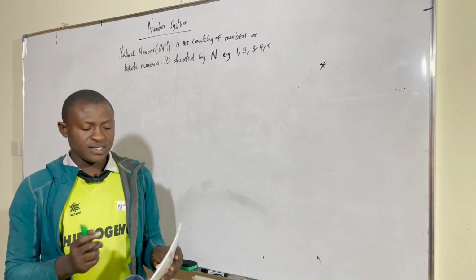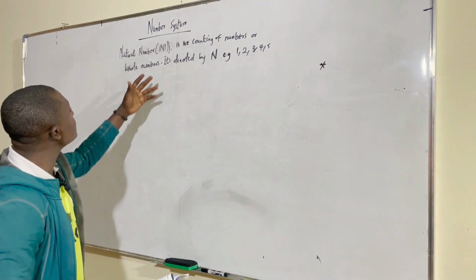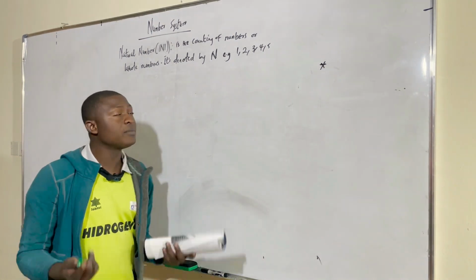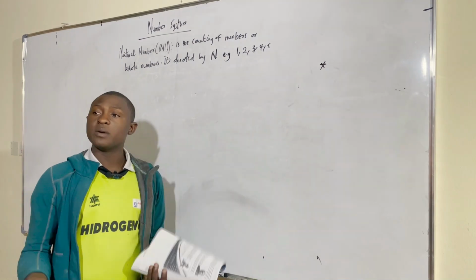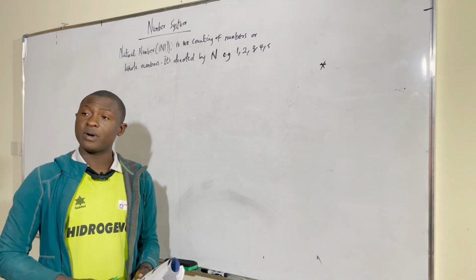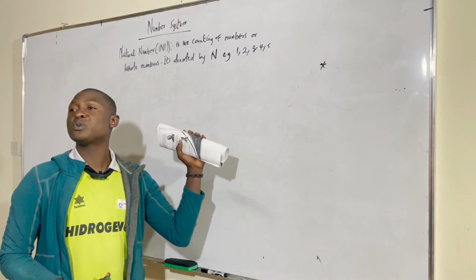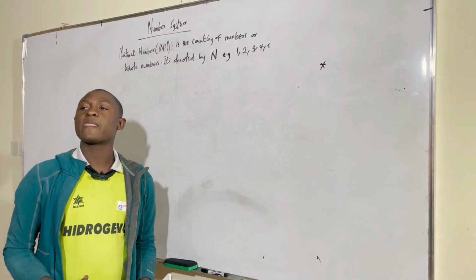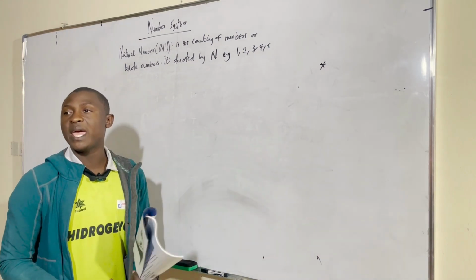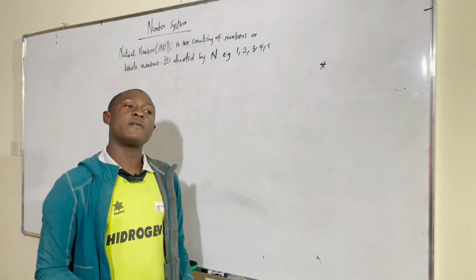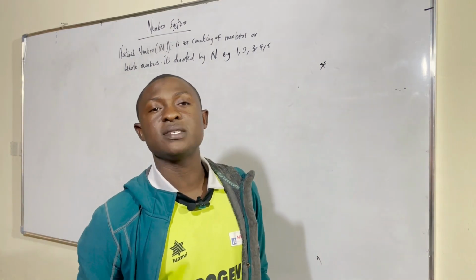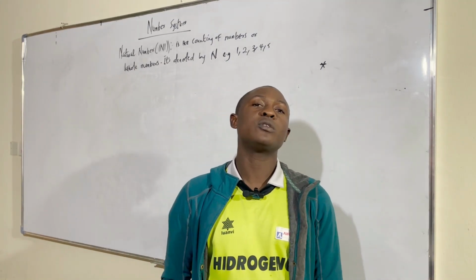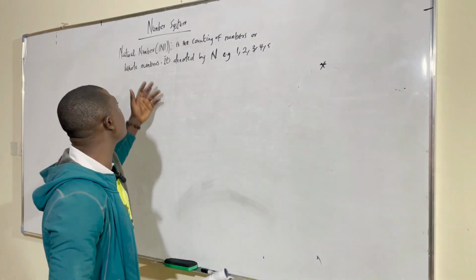So it has some properties that we need to talk about. It can be in form of prime numbers. Let me explain that too. This natural number can be a prime number, it can be an even number, it can be an odd number as well. When I say prime number, what does that mean? Do you remember? When we were in secondary school, they taught us what we call prime number. Prime numbers are those numbers that cannot be divided by any other number except 1 and itself. Even numbers are those numbers that can be divided by 2. And we have what we call the odd numbers, all those numbers that cannot be divided by 2.